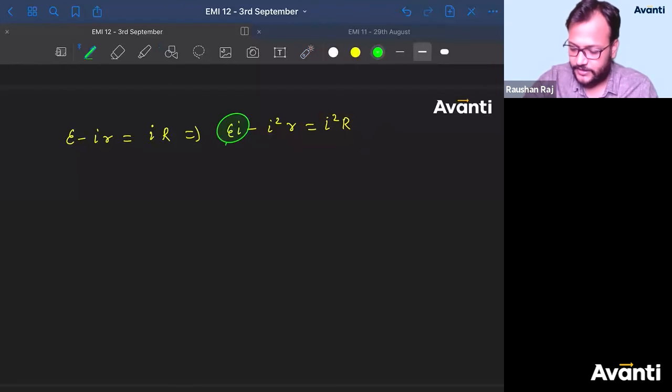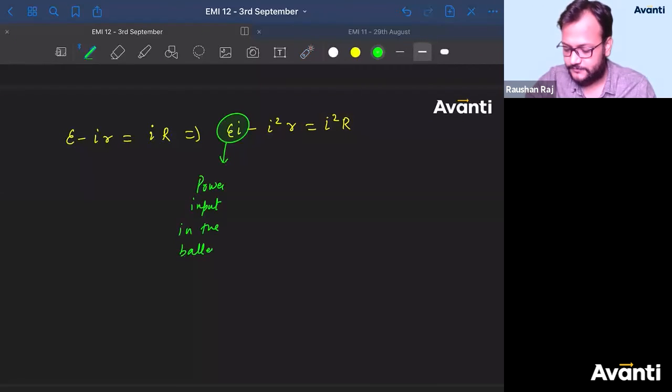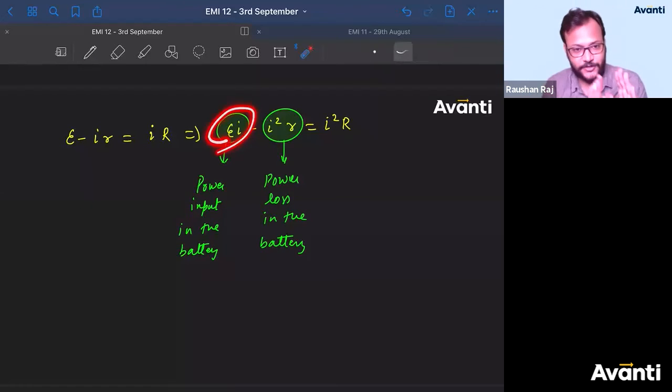This is the power input in the battery. This is the loss. ये क्या है बच्चा लोग? This is the power loss in the battery. So if E into I has been given to the battery, out of that, this has been lost as heat inside the battery only.